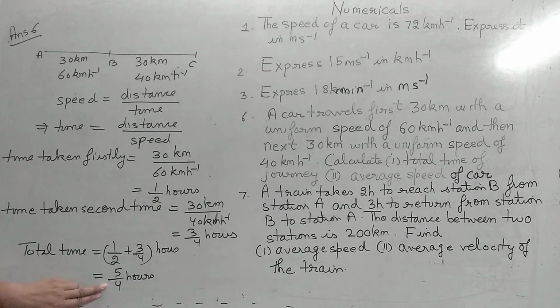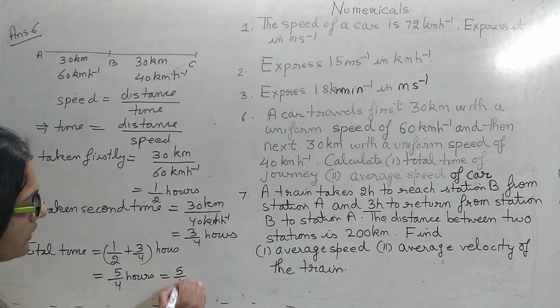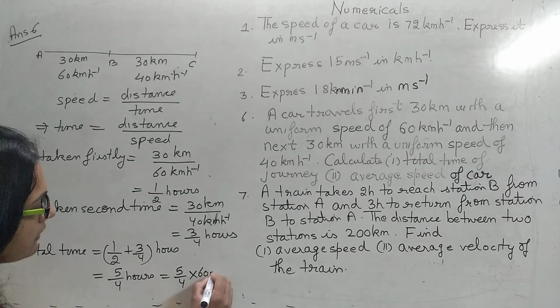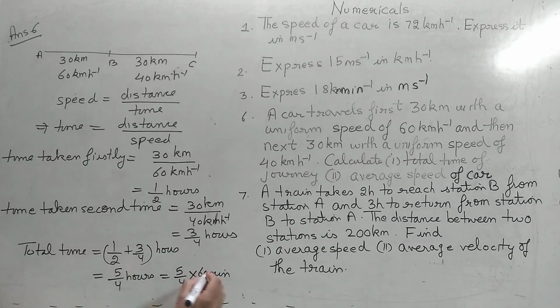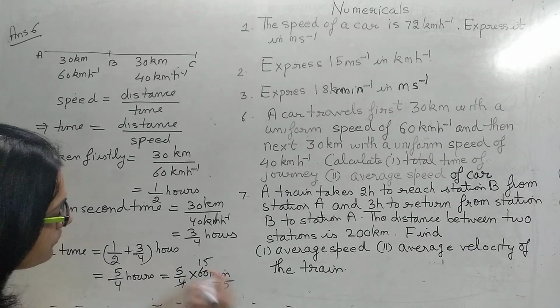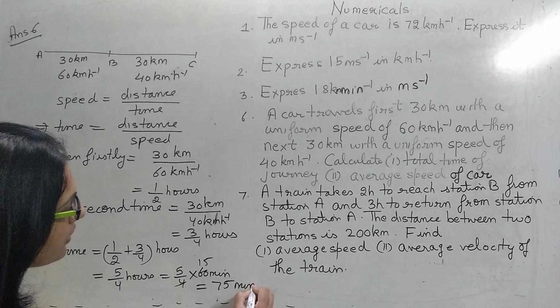If you leave the answer here, it is correct. But if you want the answer more perfect, we can convert these hours into minutes. We know that 1 hour is 60 minutes. So in place of hour, I can write 60 minutes, and hence what is the answer? It comes out to be 5 into 15, 75 minutes.